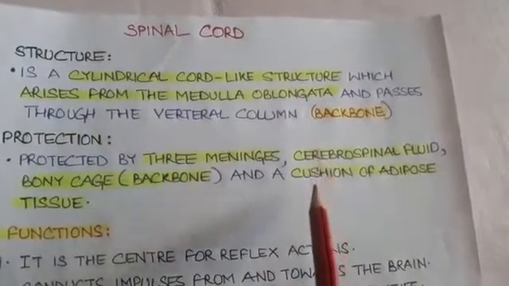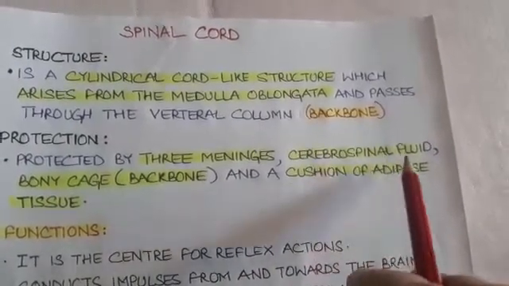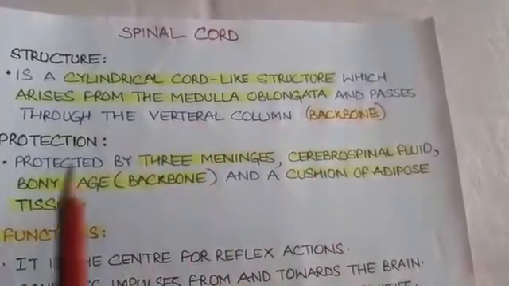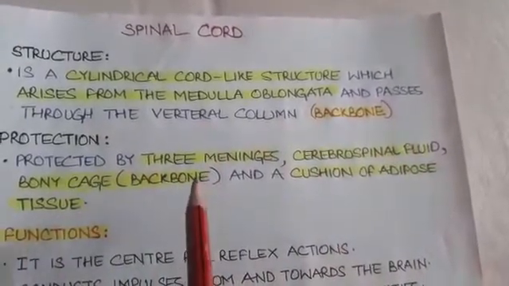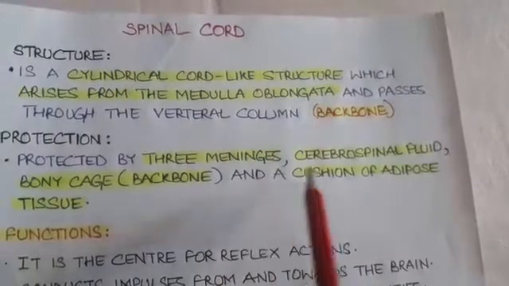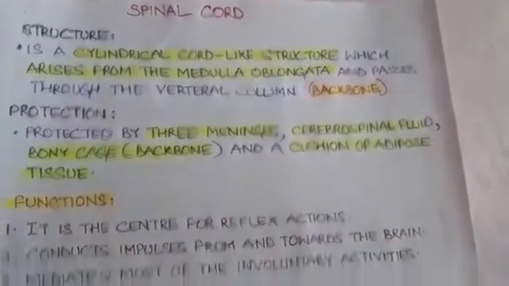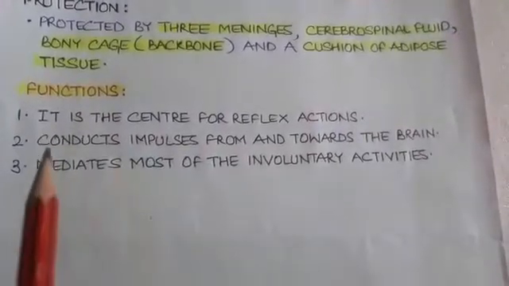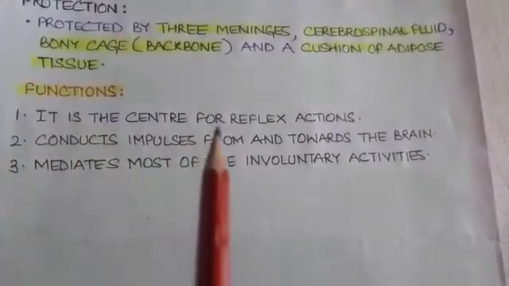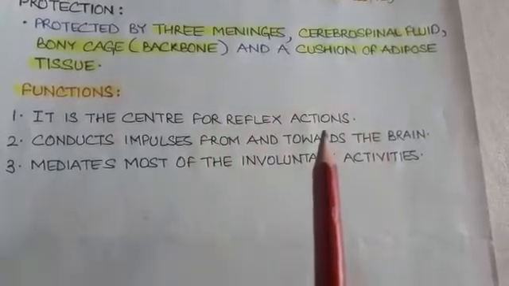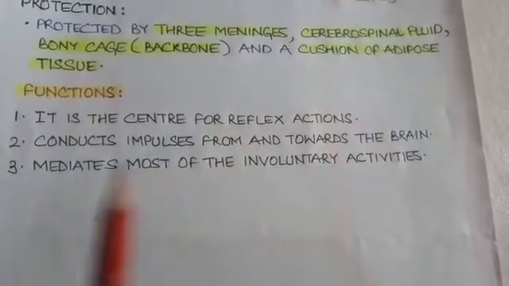The space between the meninges is filled with the cerebrospinal fluid. This cord is protected by a bony cage that is called the backbone, and it has a cushion of adipose tissues around it. The spinal cord has the following functions. Number one, it is the center for reflex action. The reflex actions in the body are controlled by the spinal cord.